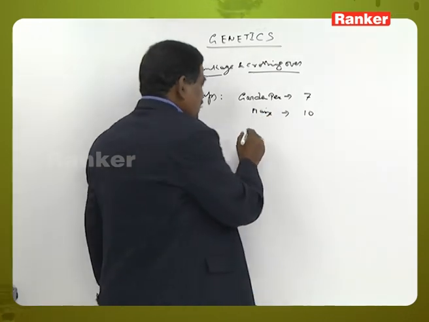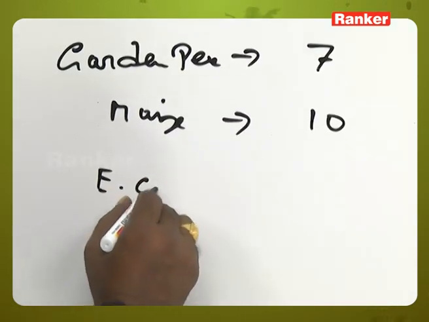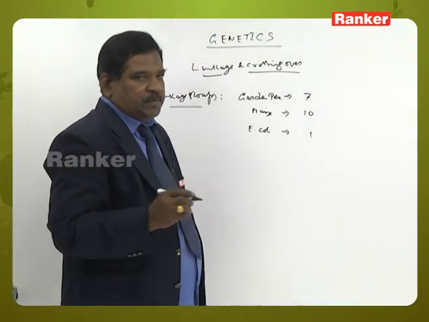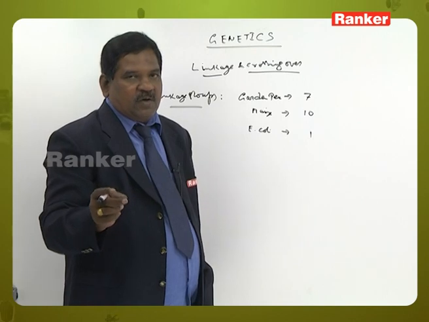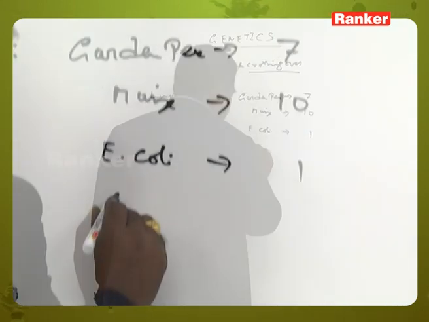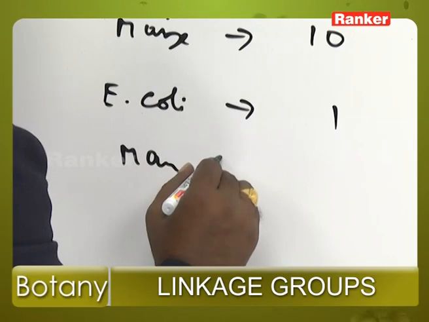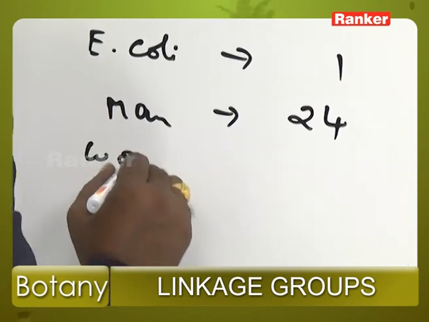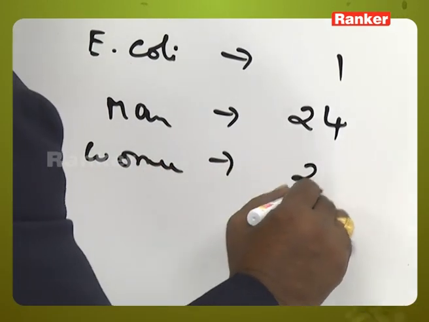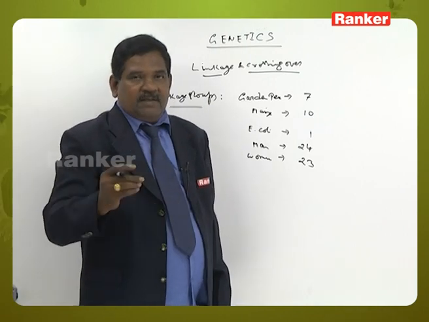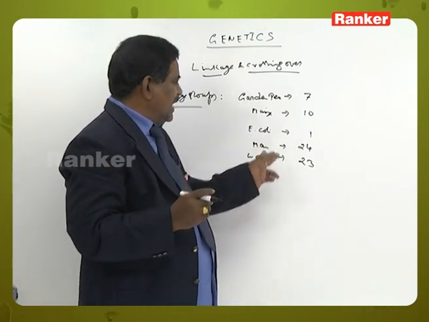And in case of E. coli, only one chromosome. So, the number of linkage groups in E. coli, Escherichia coli, is only one. In case of man, there are 24. In case of woman, 23. Then what is the difference between the man and the woman?